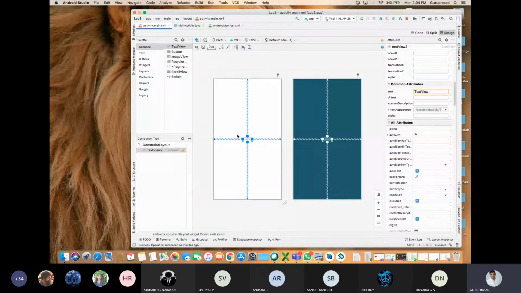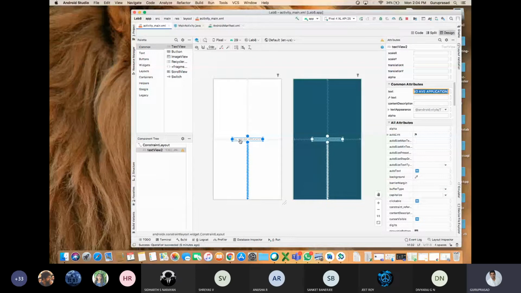Now I am double clicking on that. What is the text which is needed? I am not coding, I am telling you I am not coding. I am doing it in the attributes itself, in the design part itself. It is very easy. Android Studio is very easy if you understand well. What is the text needed? Call and save application. I am renaming it. Call and save application. Okay, enter.